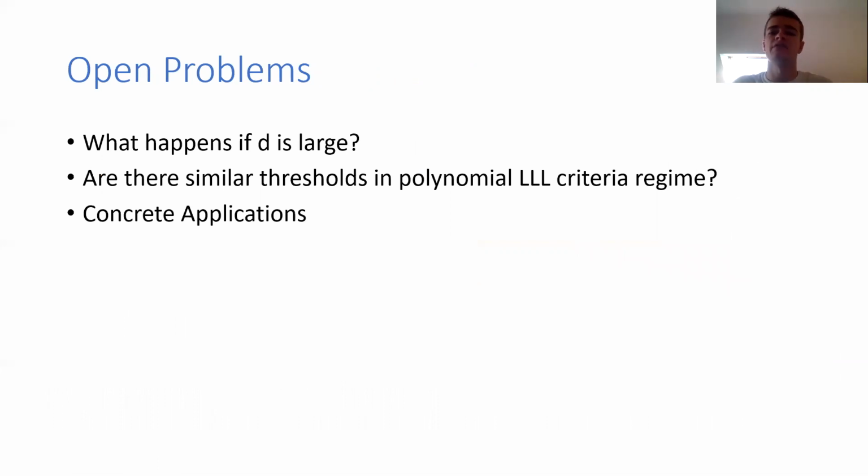Okay. So what are some open problems? For example, what happens if D is large? If D, the degree, is not bounded, then this result becomes kind of useless. The same holds, for example, for the randomized complexity in the polynomial LLL criterion. Then, are there similar thresholds, maybe some sharp thresholds, in the polynomial LLL criteria regime, and then maybe some concrete applications of this regime of criteria? It is rather restrictive. You can cook up some problems, but maybe one can find even more natural problems that solve problems one concretely cares about.